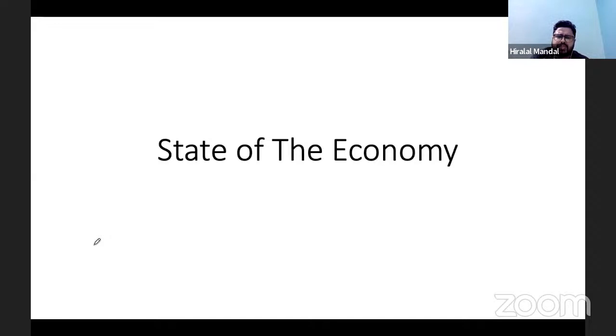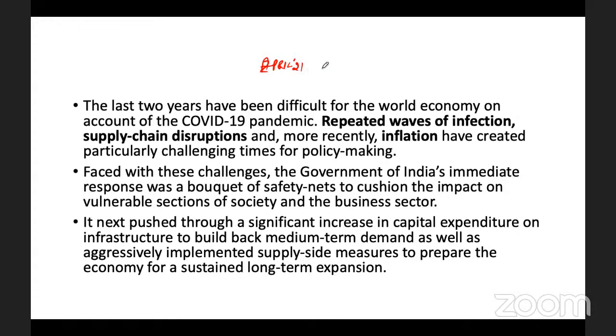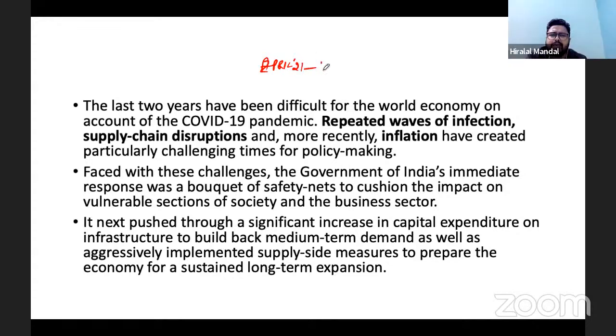So when I say state of the economy, the first thing: in the last year we can see the problem coming from COVID. It is basically talking about the developments that have taken place during the period of April 21 to November 21, as most of the data is available for that.